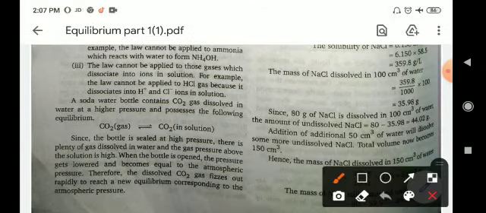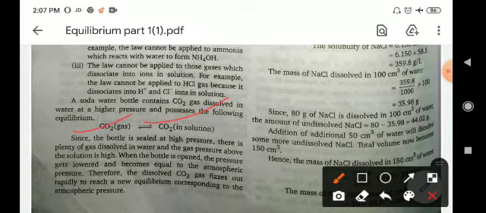A soda water bottle contains CO2 gas dissolved in the water at a higher pressure and possesses the following equilibrium: CO2 gas and CO2 in solution. Since the bottle is sealed at high pressure, there is plenty of gas dissolved in water and the gas pressure above the solution is high.